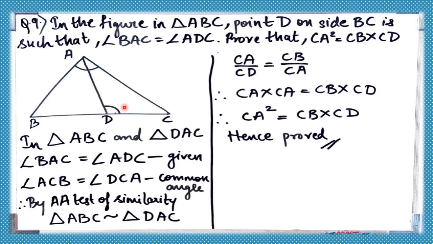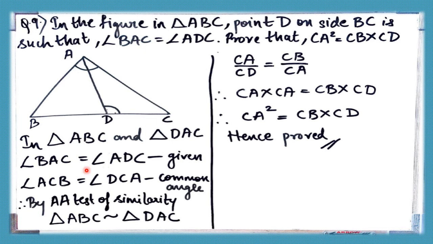So pick the same triangles and check the similarity, then write the ratios between them, and you arrive at the answer very easily. This equality which is given in the question is the hint, so that you get to know which triangles to choose. When they have given BAC, choose the triangle ABC, and then they have said that it is equal to ADC, so check for triangle DAC. Choose those triangles which contain these angles.